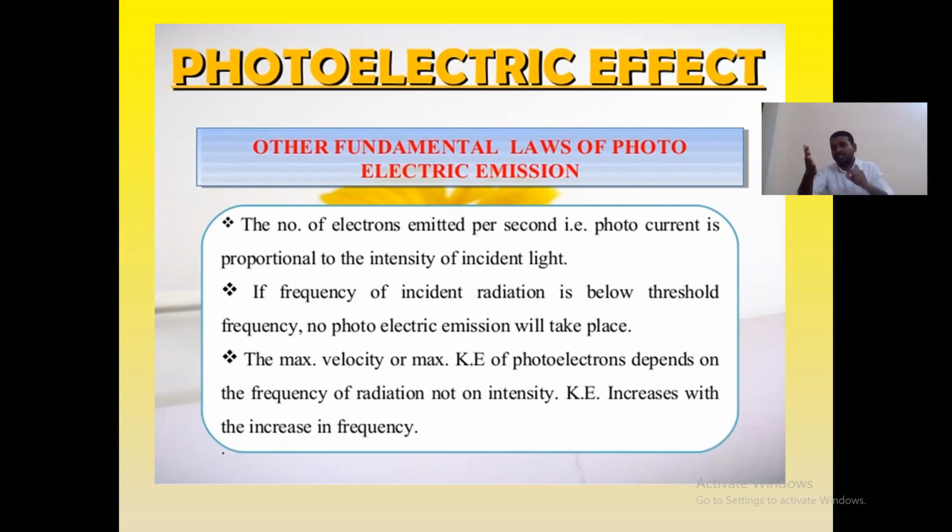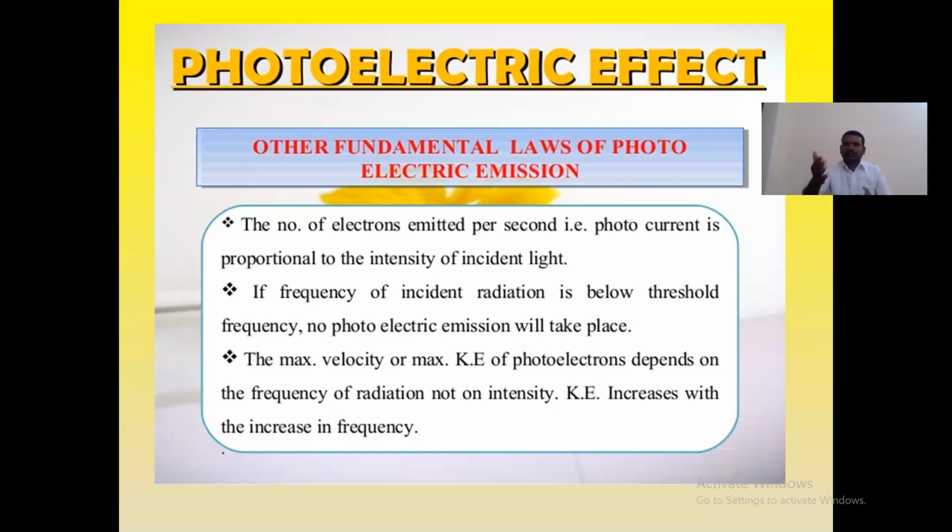That kinetic energy does not depend upon the incident intensity, but the current produced throughout the circuit depends upon the incident intensity. That could not be explained by the classical theory. It was explained very easily by Einstein's quantum theory. That is the great advantage of the photoelectric effect.